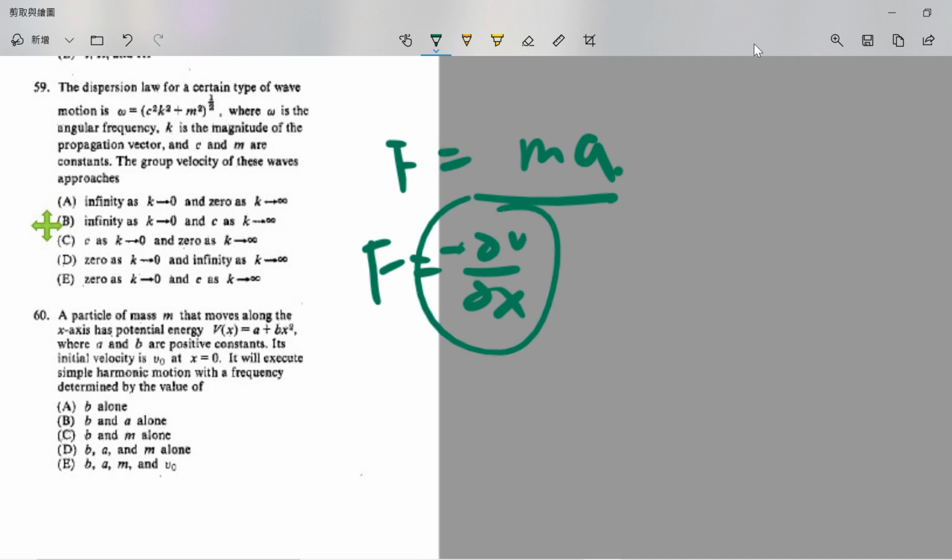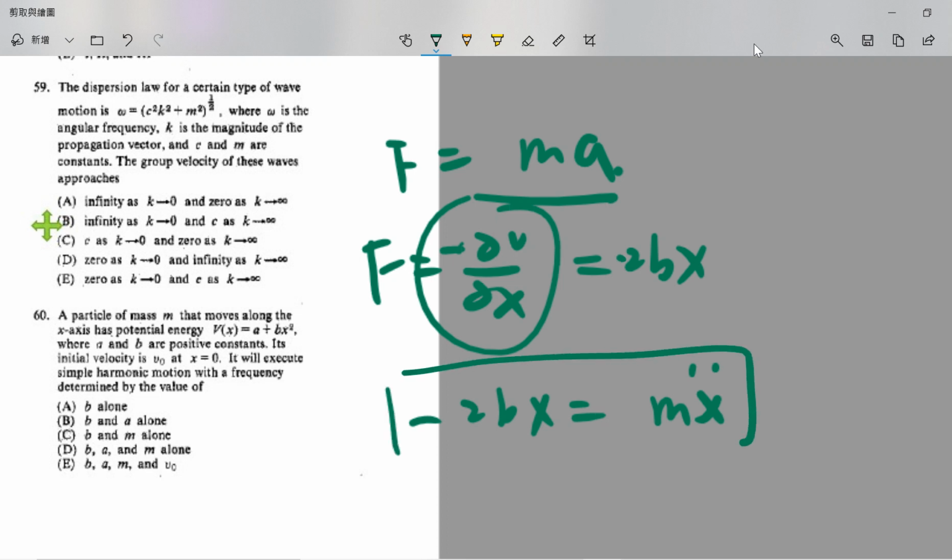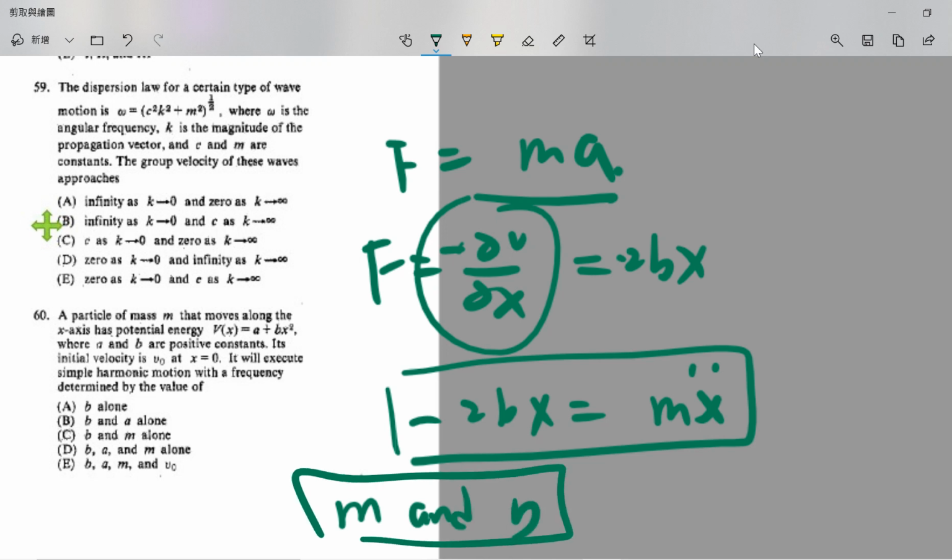When you do the differentiation with respect to x, a will disappear, so you only get 2bx. Then you have 2bx equals m times the acceleration. This is the equation of motion, so the frequency depends only on m and b. So the answer is m and b alone, which is C. Okay, that's it.